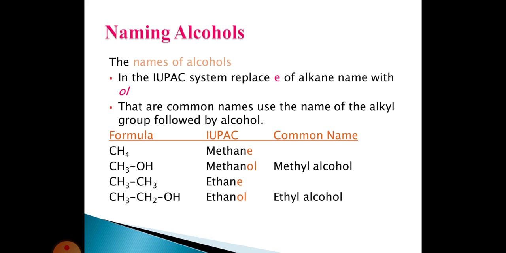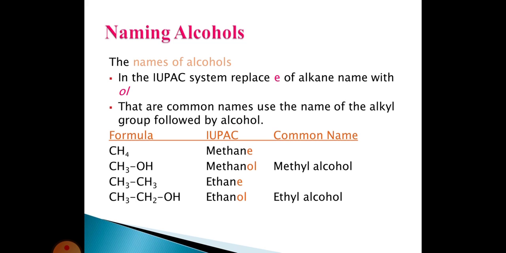The next one is naming of alcohol. Normally the alcohols have 2 names. There is the IUPAC name, and another one is the common name. IUPAC means the International Union of Pure and Applied Chemistry. The name given by it is called the IUPAC name. First, we are seeing the IUPAC system. In the IUPAC system, replace the e of the alkane name with ol.